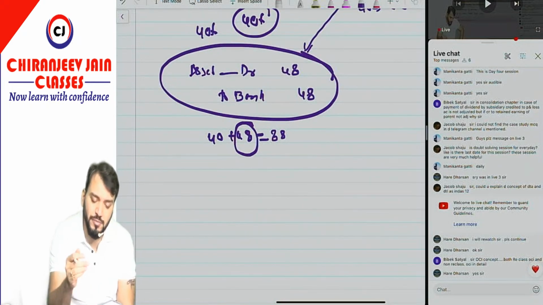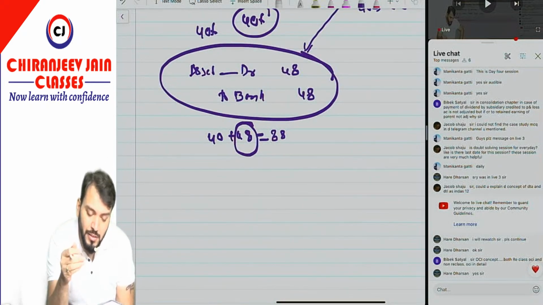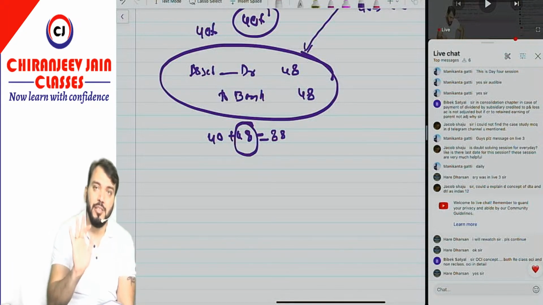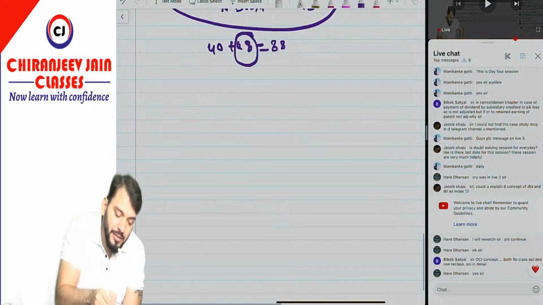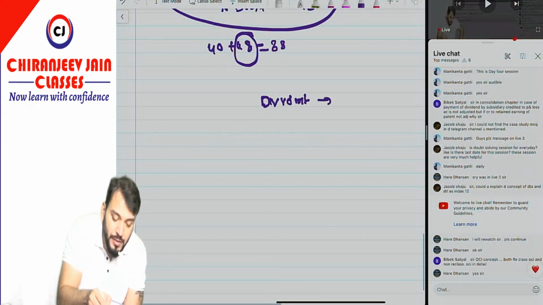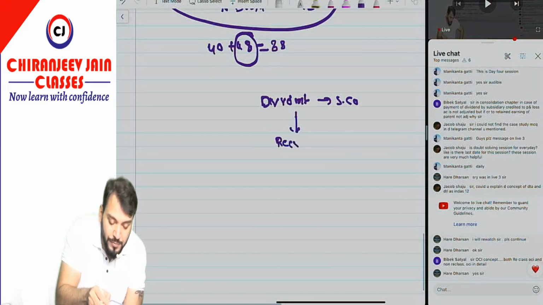Just try to understand. Any dividend declared by subsidiary company will be received by parent company.